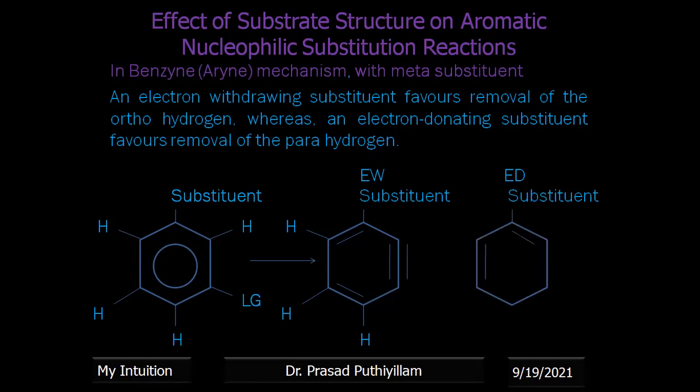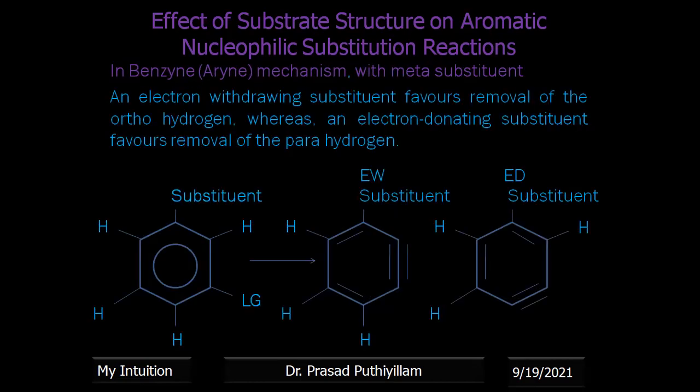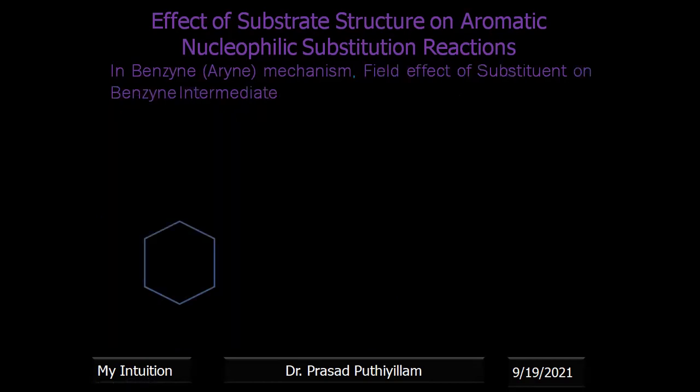If it is electron donating, meaning an electron giving substituent is there, then the benzyne intermediate will be formed at the next position, because the electron density goes away, it pushes it away. It will stabilize the other intermediate which is formed by removal of the leaving group, or the removal of the proton. The negative charge formed is supported near to that if it is an electron withdrawing substituent, and it pushes it away if it is an electron donating substituent.